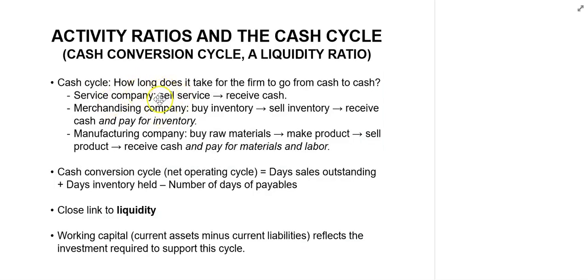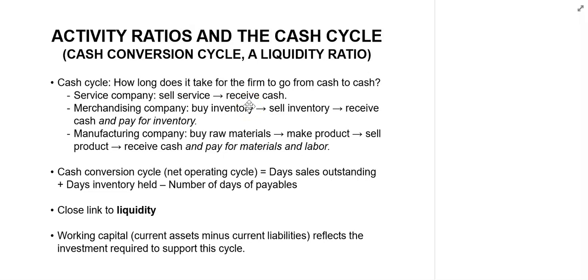The cash conversion cycle is at the same time a liquidity ratio and is also considered an activity ratio. The cash cycle measures how long it takes for the firm to go from cash to cash. In the case of a service company, it sells the service and receives the cash, so its cash conversion cycle is very short. A merchandising company, on the other hand, may purchase inventory on credit and store it for some time before it is sold. Even when it is sold, it may not be for cash; it may be accounts receivable, which may then take further time to convert into cash.